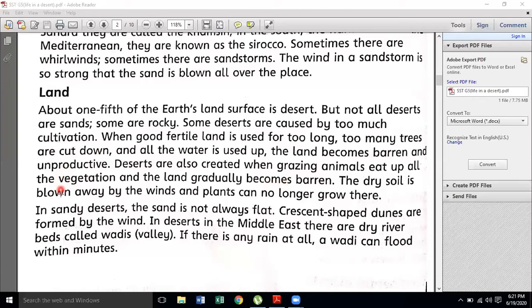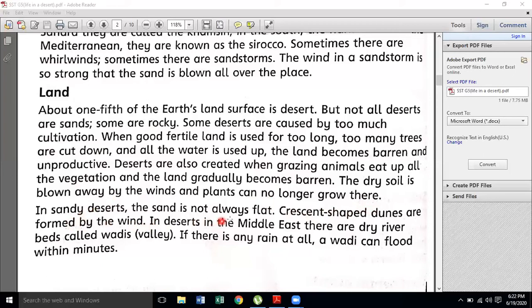Okay, so types of deserts again. Number one, sandy deserts. In sandy deserts, the sand is not always flat. If you have ever seen the desert, you will come to know that sand is not flat. It's usually in the form of mountain-like things. Crescent-shaped dunes are formed by the wind.